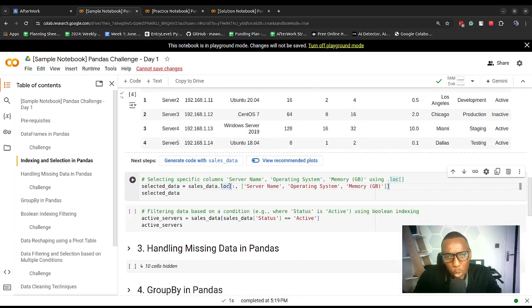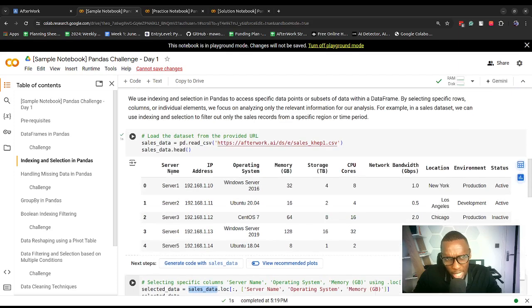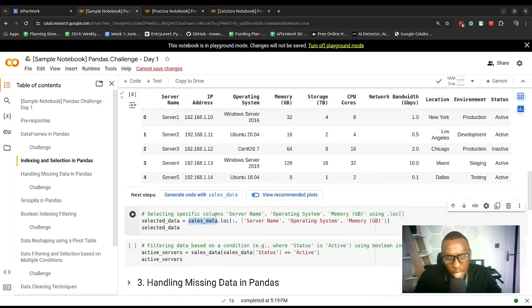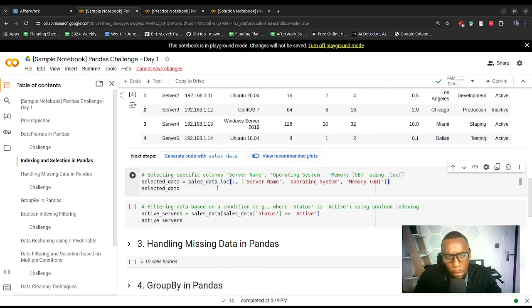Here we are applying the loc method to the sales data frame, which is the data frame that we created. Then we specify that we want to select all the records, which is why we are using the colon. Comma, then we specify the columns as a Python list.